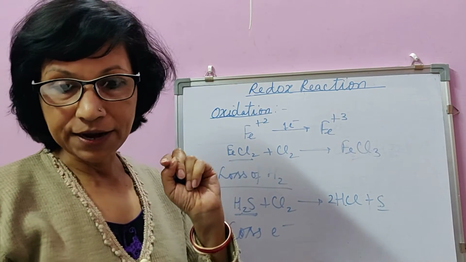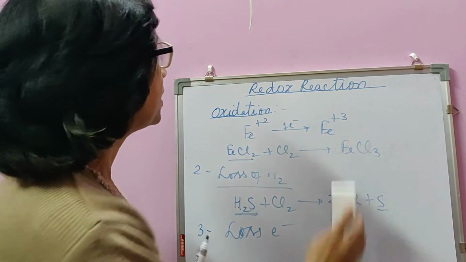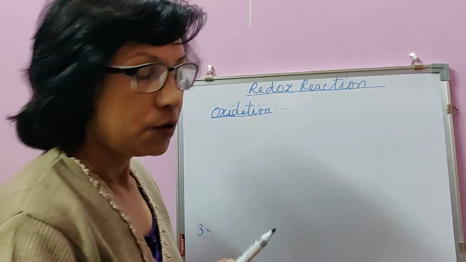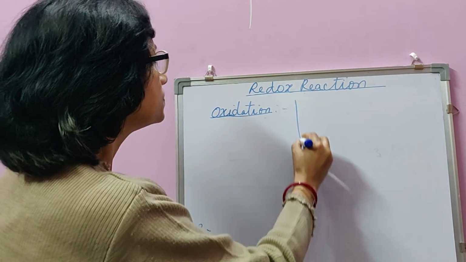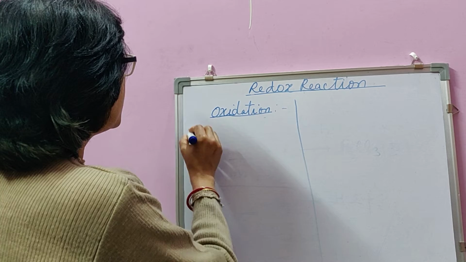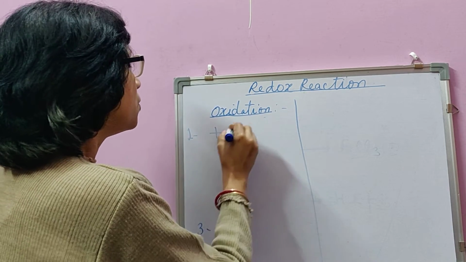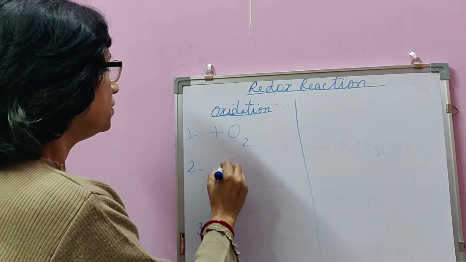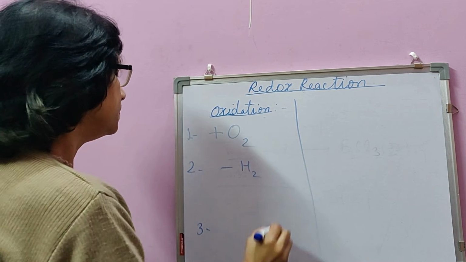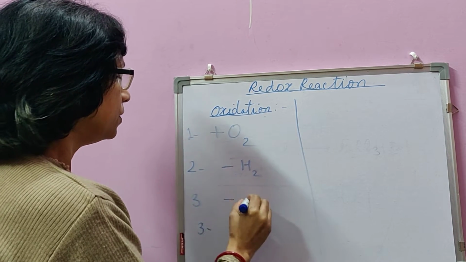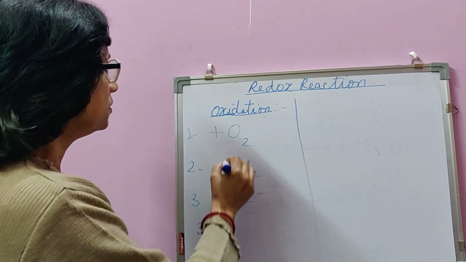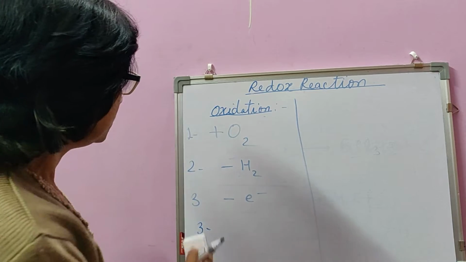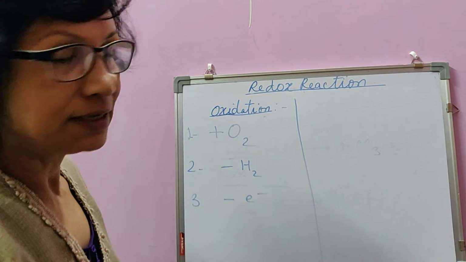So there are 3 criteria for a chemical reaction or a substance to be oxidized. What are those? First, combination with oxygen. Second, loss of hydrogen. And third, loss of electron. This minus is for loss, plus is for gain, and this way learning and writing becomes easy.